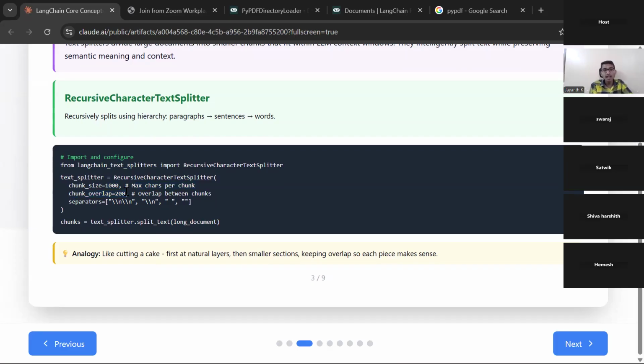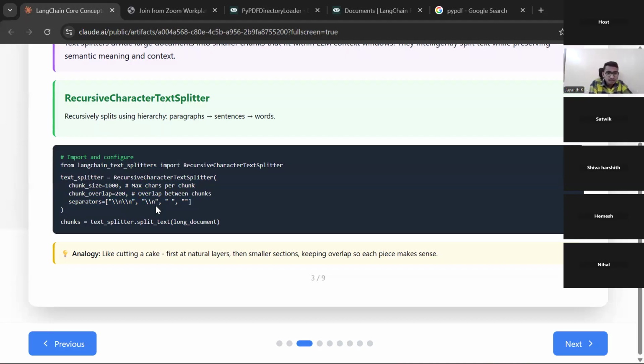Why do we need overlap? Can anyone tell? Why do we need some overlap between two chunks? We need overlap to understand the context, what happened before and what comes next, so that the LLM will understand what is before and what is next. So that it will give you the right answers, right?